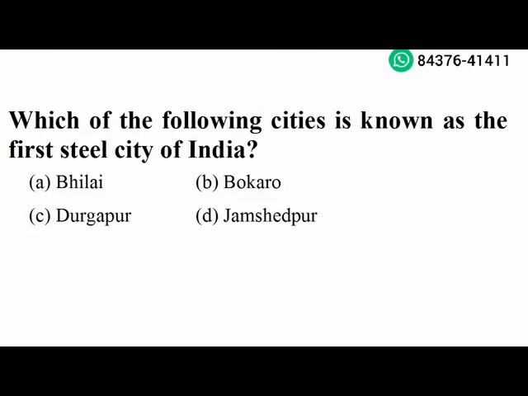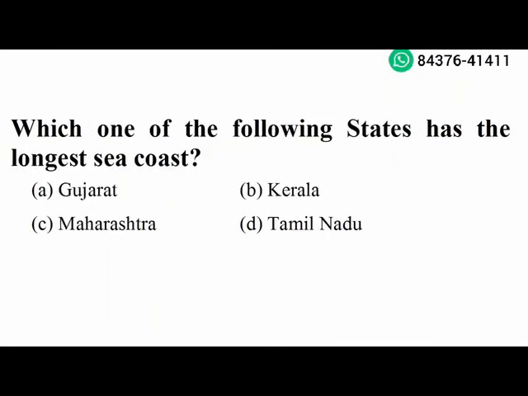Which of the following cities is known as the first city of India? Jamshedpur. Option D is the right answer. Next question. Which one of the following states has the longest sea coast? Gujarat. Option A is the right answer.